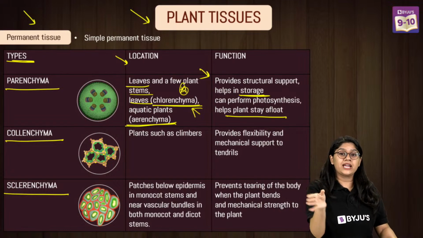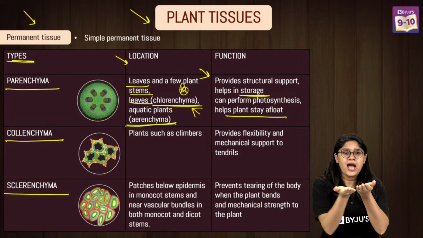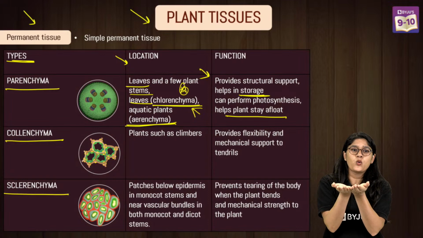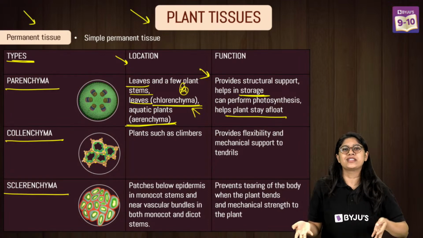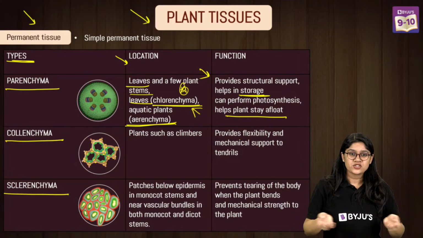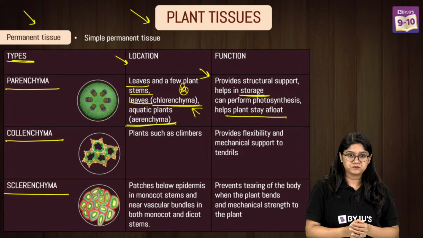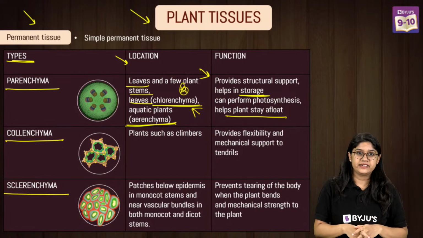Now, where can we find the floating plant? Water lily. I'm sure you would have seen water lily floating on the water. The name is also there, water lily. So the leaves have the aerenchyma. Yes, very good.